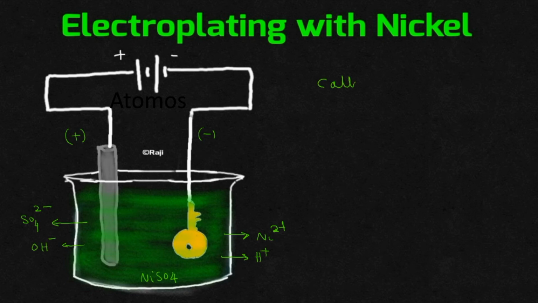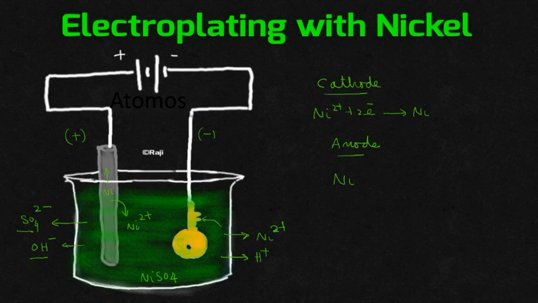Okay. What will be the reaction taking place at the cathode? There is no doubt at all, as you are electroplating the key with nickel, definitely Ni2 plus ion will be moving towards the cathode. It will be accepting 2 electrons and will be getting deposited as nickel metal. So your key chain will be coated with nickel. Correct? Yes. And what will be the reaction taking place at the anode? Remember, you have connected nickel to the positive terminal of a battery. So, compared to OH minus ion and SO4 2 minus ion, nickel will be having more tendency to give away electrons and it will come into the solution as Ni2 plus ion. Okay.